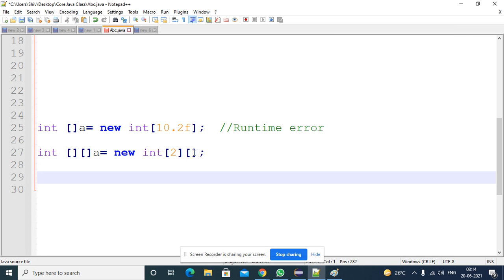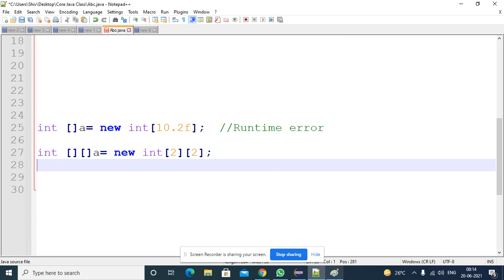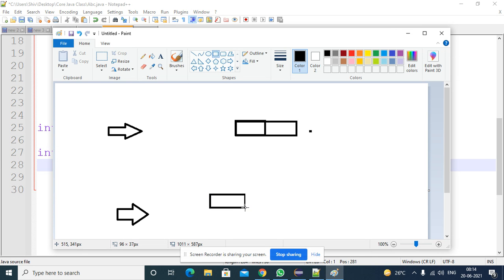Suppose you are passing 2 here, that means in the second level it contains two parts, right? This part is linked to this one, this is linked to this one. This part contains two sections, size is 2. This part contains two sections, size is 2.